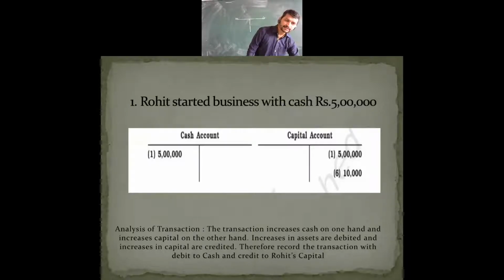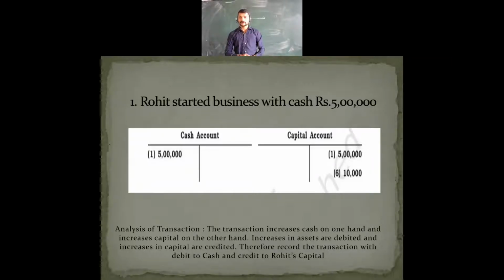This problem we have already discussed, but here we see how the dual aspect takes place, how the two accounts are affected, under the golden rules of accounting. Most probably everyone should know those golden rules.